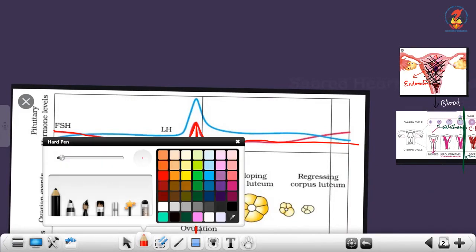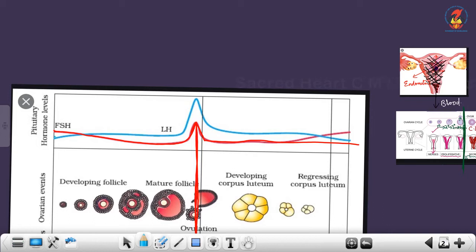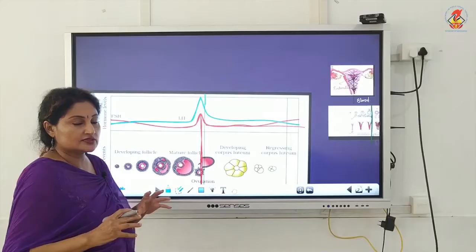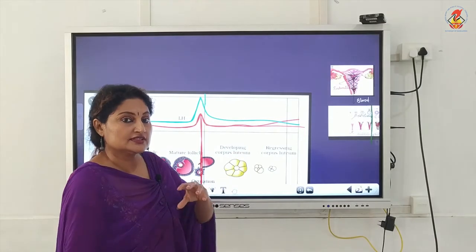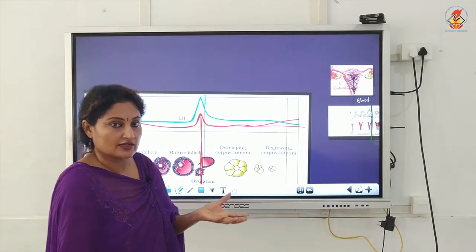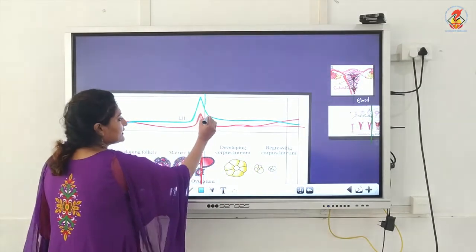Next, look at the LH. See here it is flat and it suddenly spurts here just before ovulation. Ovulation is here, children, but just before ovulation, which means it is the LH and the FSH that is responsible for rupturing the Graafian follicle. Then ovulation takes place and then it's flat.